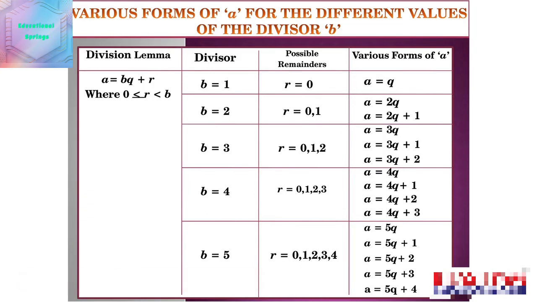It represents various forms of a for different values of the divisor b. As we discussed on the board, if divisor is 1, we have one form for a. And if b = 2, if divisor is 2, we have 2 forms for a. Look at the screen. And if b = 3, we have 3 different forms for a. And if b = 4, we have 4 different forms. And if b = 5, we have 5 different forms, as appearing on the screen.